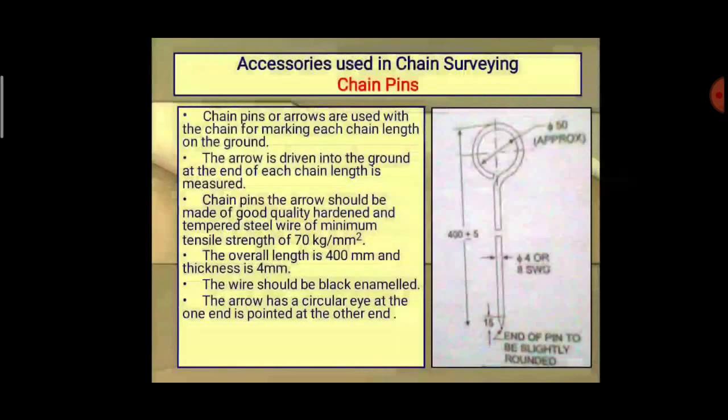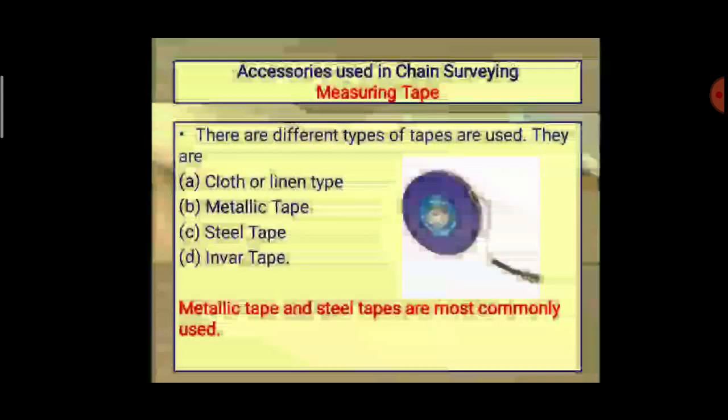So this is the chain pin. We are having the chain pin at every 5 meter, for easily determining the distances. The chain pins or arrows are used with the chain for marking each chain length on the ground. The overall length is 400 mm and the thickness or diameter is 4 mm. Okay, this is the purpose of chain pins.